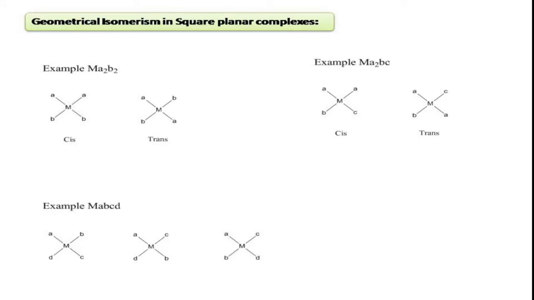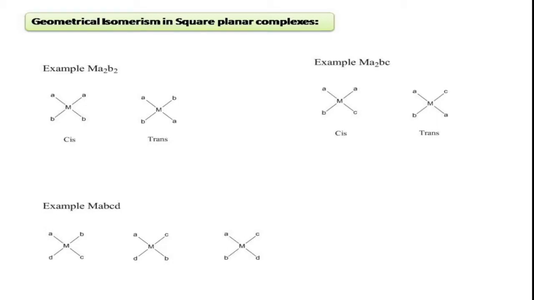Right. Let us discuss the geometrical isomerism in square planar complexes with suitable examples. In the first example, the very beginning example is MA2B2 type. Here in this complex, you can see in the cis form, the two ligands, that is AA, are nearer to each other, whereas in trans the two ligands AA are opposite to each other. Therefore these two are geometrical isomers, right?